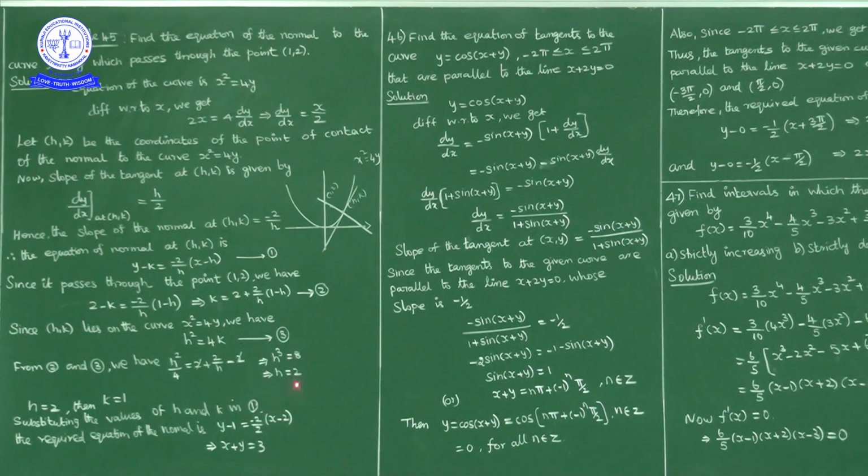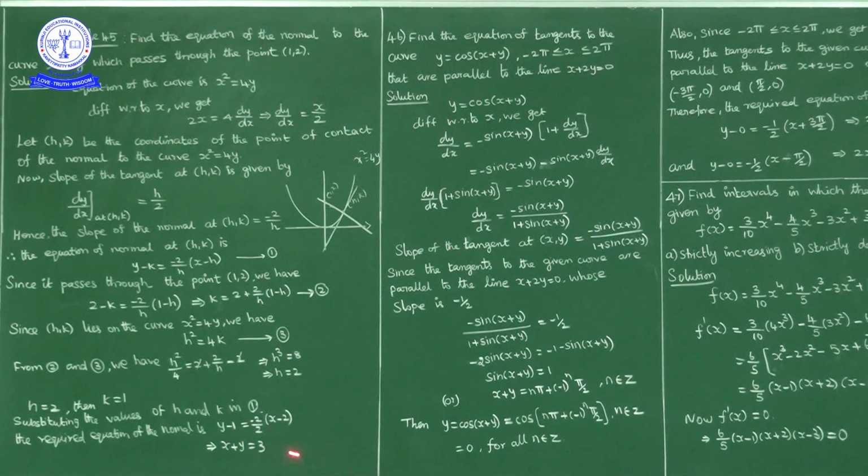Okay, and by substituting h equal to 2 in the given curve, h comma k is a point on the curve, in place of h we have 2 comma k is a point on x square equal to 4y. So 2 square by 4 is equal to y, k is equal to how much, 1. So the point h comma k is nothing but 2 comma 1.